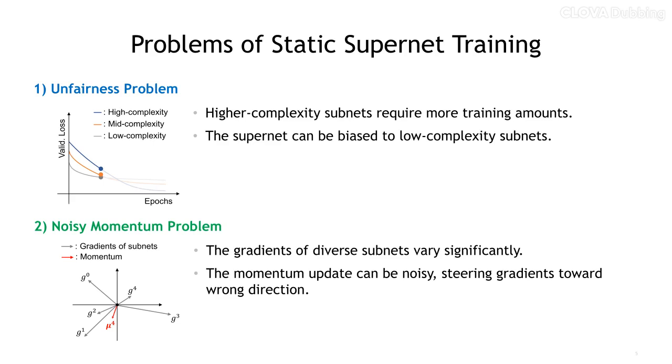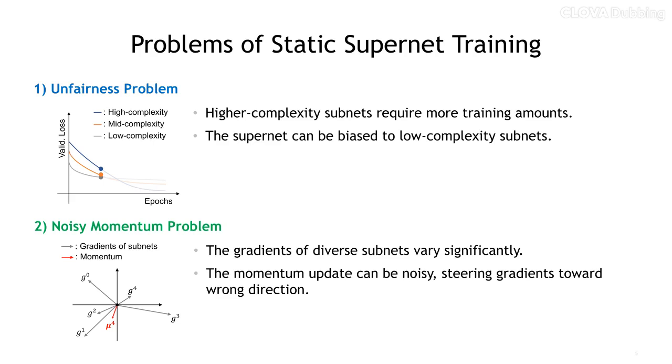First, it causes an unfairness problem, where the supernet training is biased towards the low-complexity subnets. Considering high-complexity subnets have more parameters to learn compared to those of low complexities, high-complexity subnets require more training for accurate ranking. Discarding this difference in the supernet training process places the rank of the high-complexity subnets behind the low-complexity ones, even when they might be supposed to provide better performance.